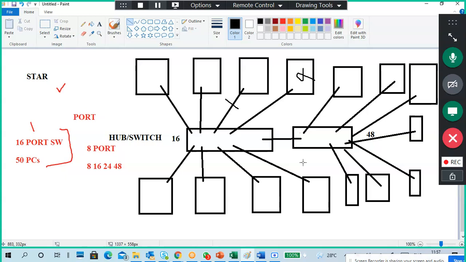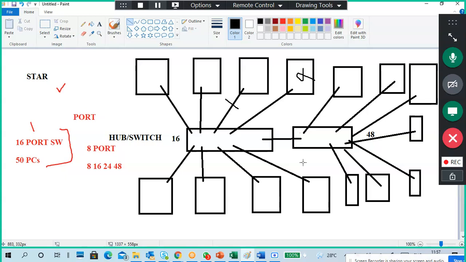Are we extending another hub? Yes. So in star topology, we have only one hub, right? Yeah, one hub is there. You can buy another hub or another switch. Then with multiple switches it can become hybrid. Hybrid connections. Tree topology.